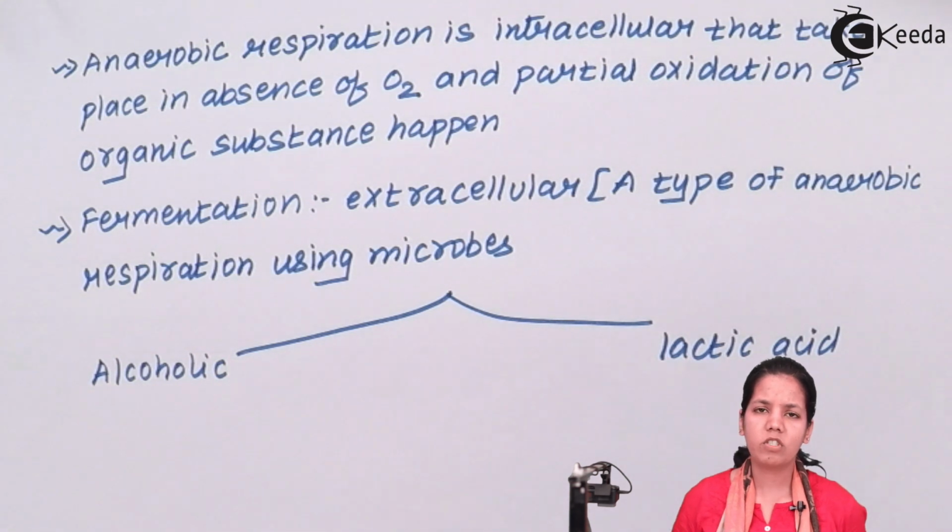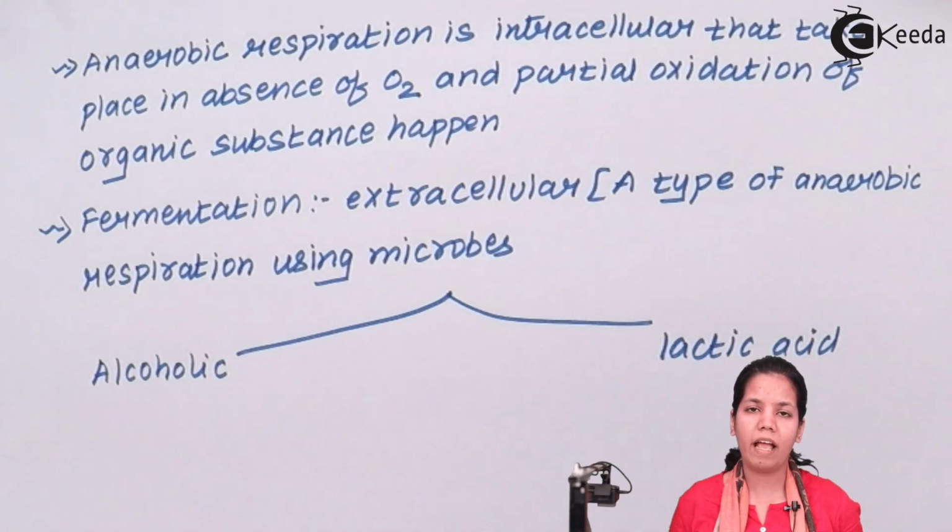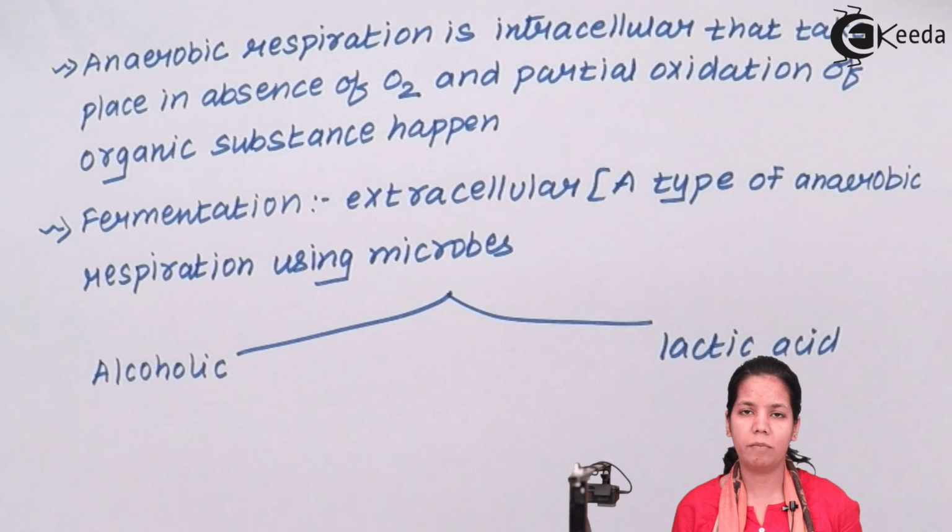Students, in this part of the chapter, what we studied was aerobic and anaerobic respiration. What the various parameters of aerobic respiration could be, what the various parameters of anaerobic respiration could be, and what the types of anaerobic respiration are. That was lactic acid and alcoholic.